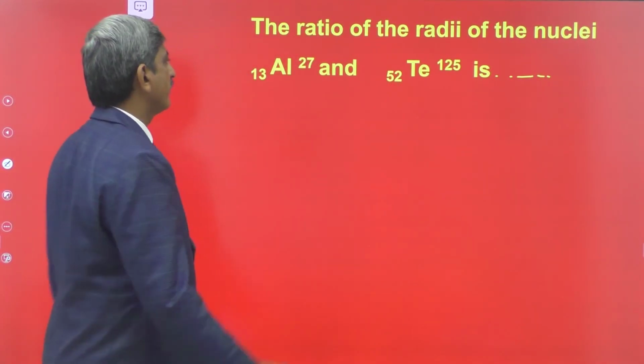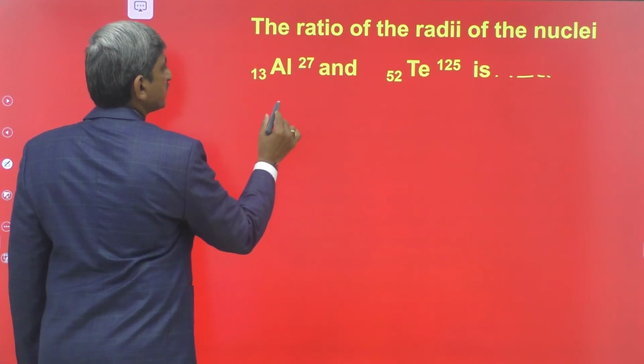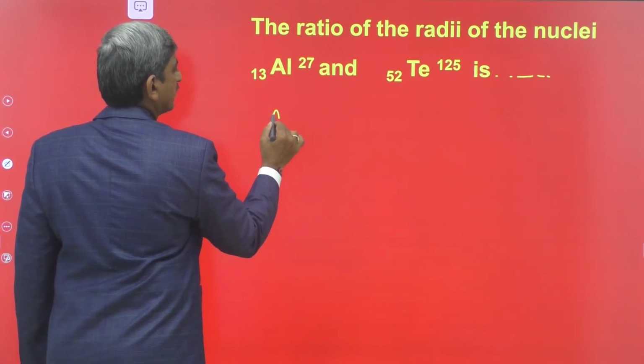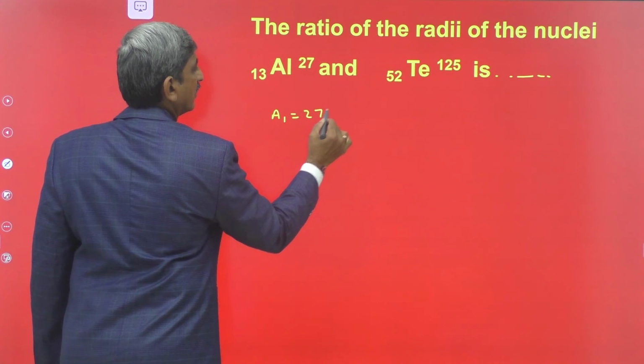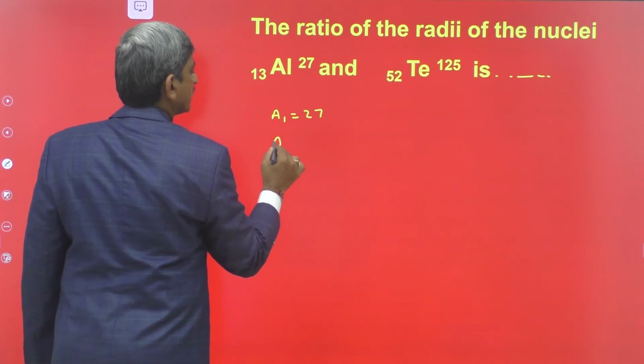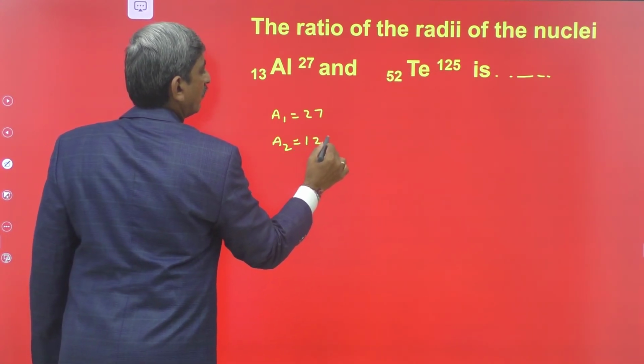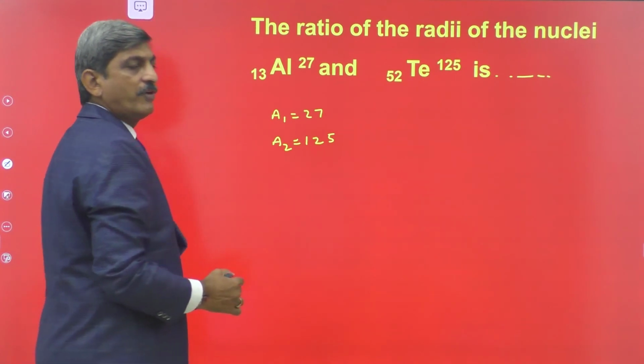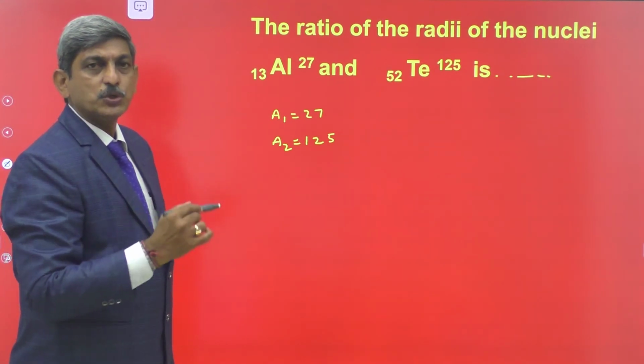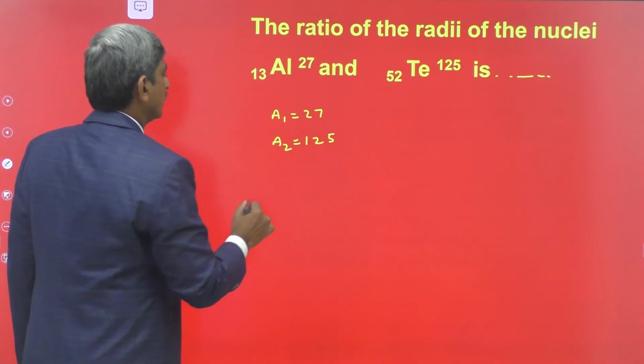Here two nuclei are given for us. For the first one, the mass number is equal to 27. For the second one, the mass number is equal to 125. We want to compare the ratio of the radii of the two nuclei.